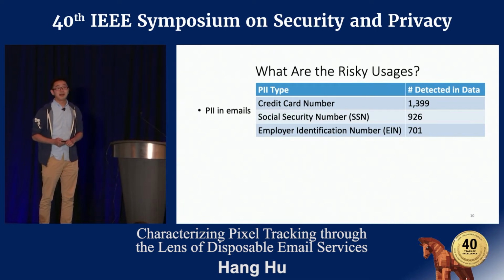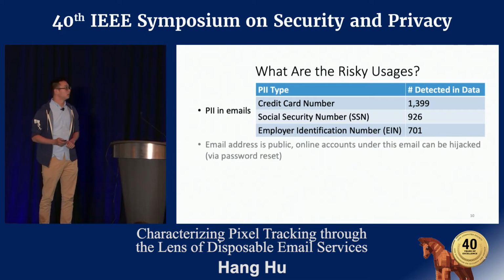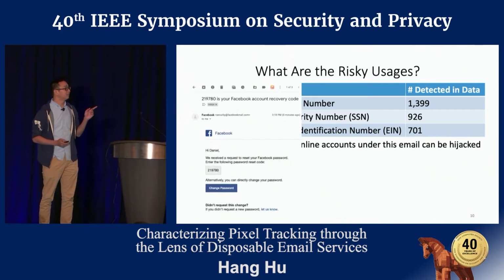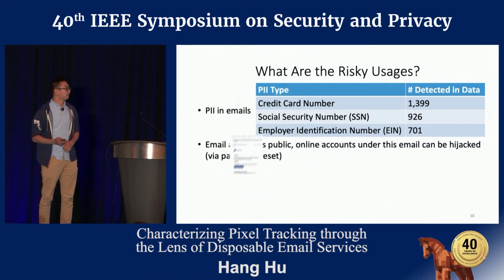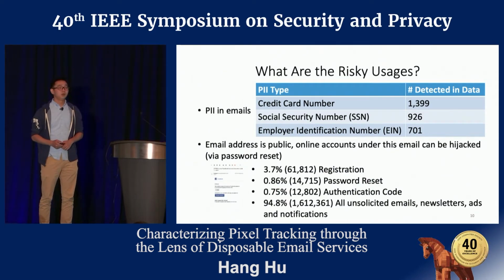Besides sensitive PII, we also found emails related to account creation. So remember that this is an email sent to me when I tried to reset my Facebook account. But I wonder how many emails like this exist in our data set. Here's what we have found. As you can see, we looked for registration, password reset, and authentication code emails. Their percentages are not high, but there are a large number of them.